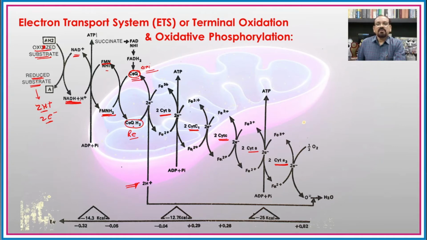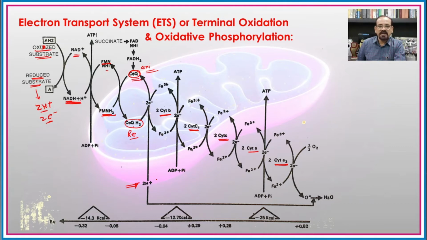Up to the coenzyme Q, there is a possibility of transport of the electrons and the protons both at the same time. But the different cytochromes like cytochrome B, cytochrome C1, cytochrome C, then cytochrome A and cytochrome A3, these are only the electron carriers and not the proton carriers.